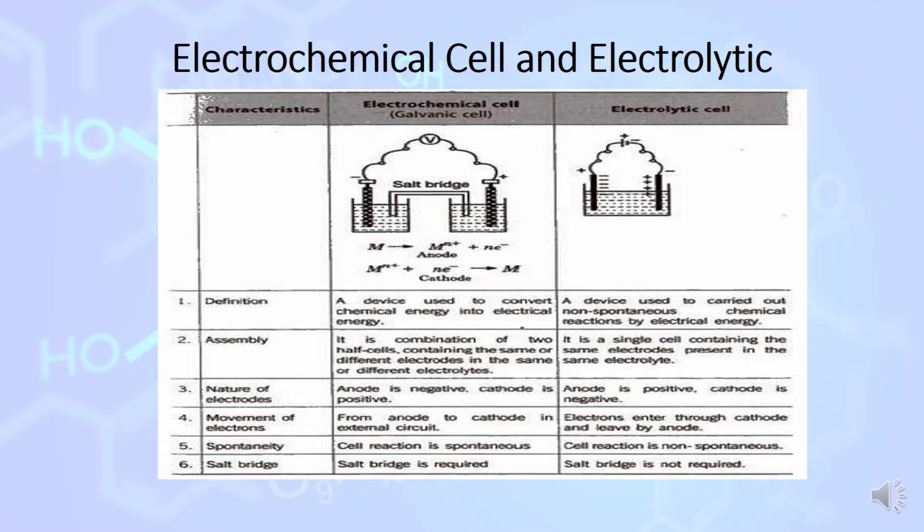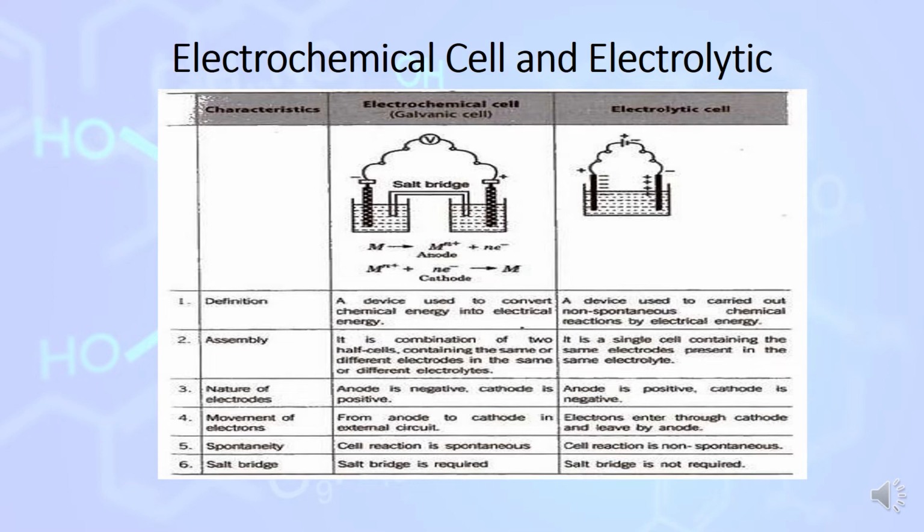You can see in this diagram the salt bridge, which helps in movement of ions. In the electrolytic cell, this device is used to carry out non-spontaneous chemical reaction by electrical energy. It takes place only in a single cell containing the same electrolyte and same electrodes.